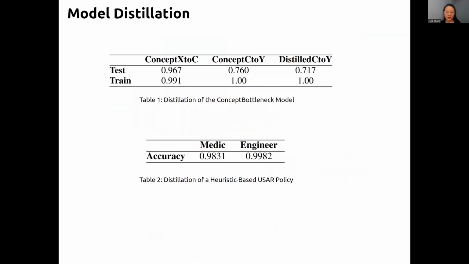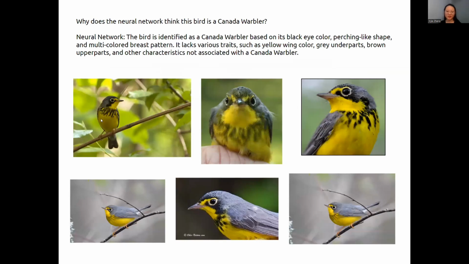To address the first constraint, here are our results from model distillation, showing a considerable performance in both datasets. Both distilled policies for CUB and USAR do not decrease significantly in performance. This allows us to proceed with the method. And here are some examples of the results we get.